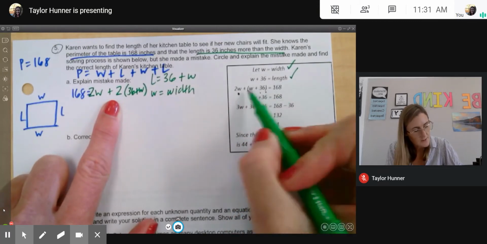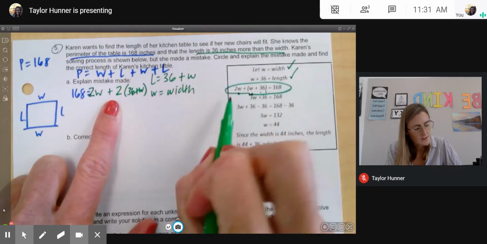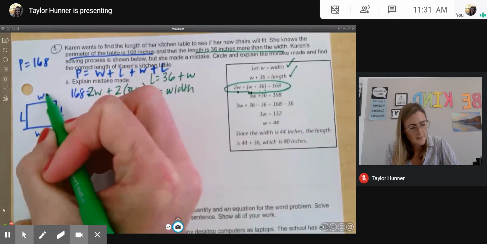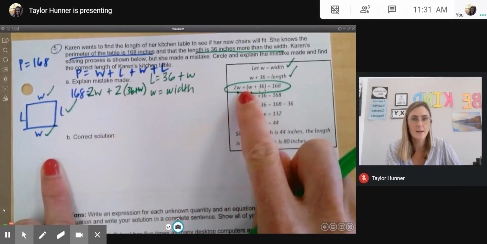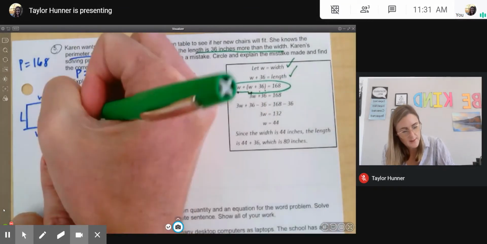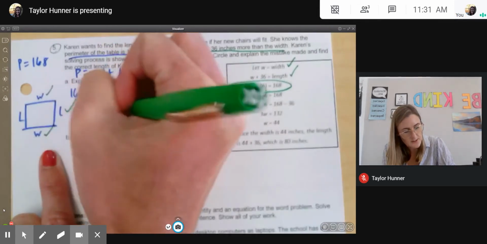Okay, here is where she made her mistake. She has 2 widths, 1, 2, but she only has 1 length. She did not multiply the length times 2. So I'm going to write, she did not multiply the length times 2.